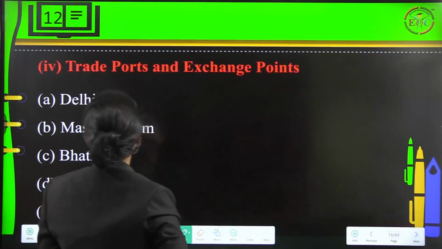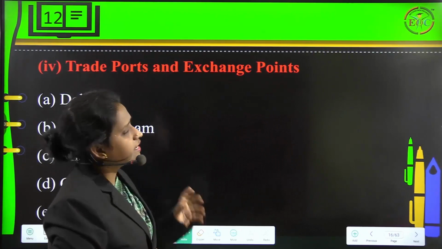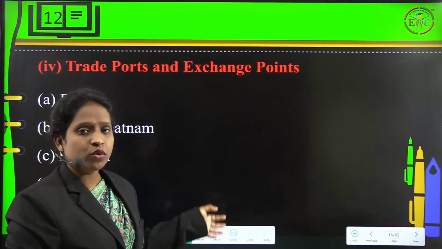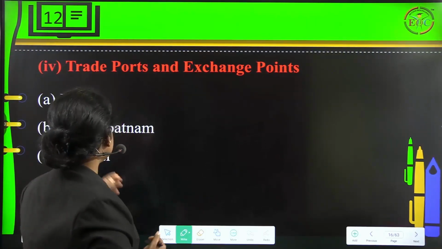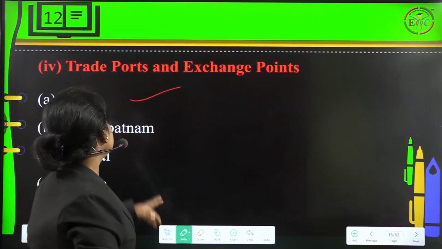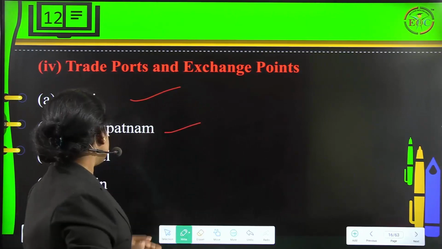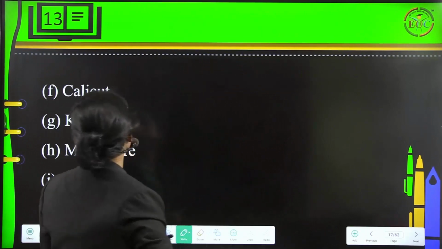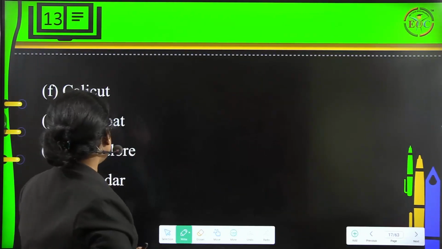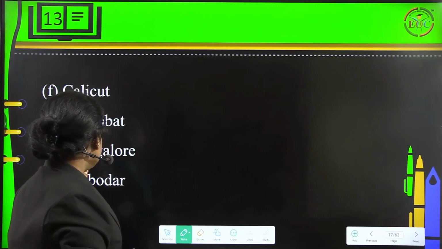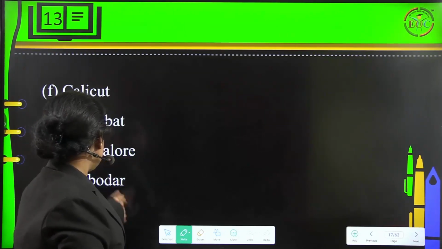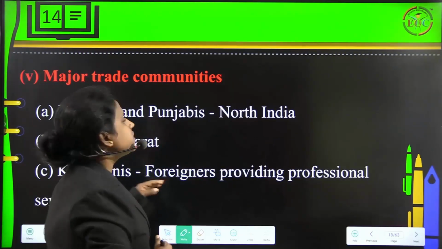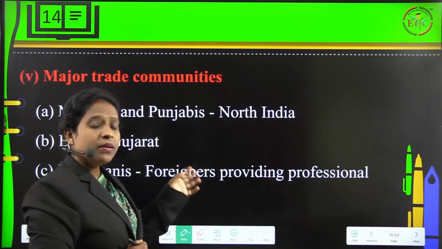Fine. So trade ports and exchange points. Let us discuss this. We have various trade ports and exchange points. We have places like Delhi, Musalipatnam and Batkal, Cochin, Quillan. Then we have Calicut, Kambat. Then we also have Mangalore, Lambodar. Then we have Dabhol. These are the places we can consider as ports or points.